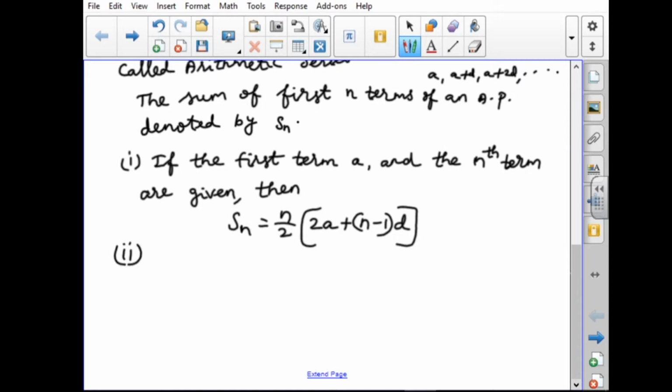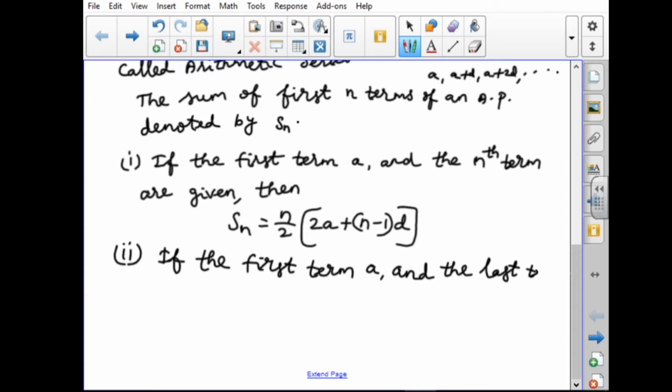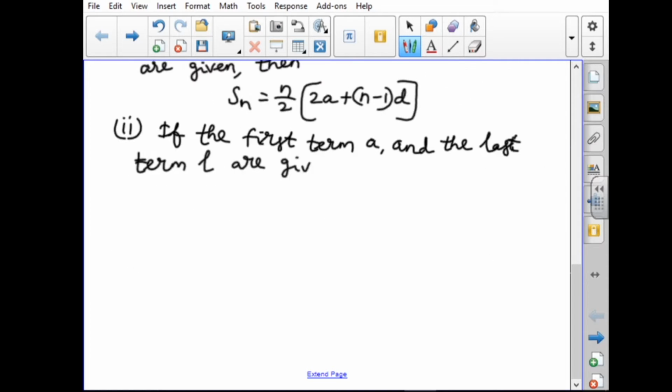The second one: if the first term a, always we consider the first term as small a only, and the last term l, the last term we denote by small l, are given, then Sn equals n by 2 into (a plus l).